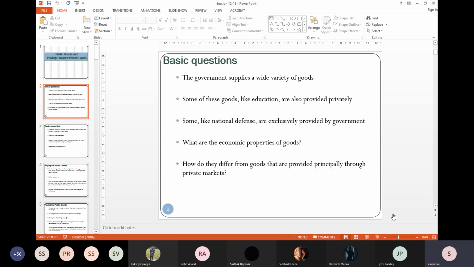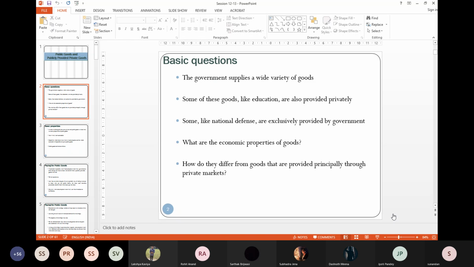You have private hospitals, private schools, private colleges, private universities, right? And there are certain goods which are exclusively provided by the government. There is no private player who can provide you something like national defense. Private security, yes. National defense.